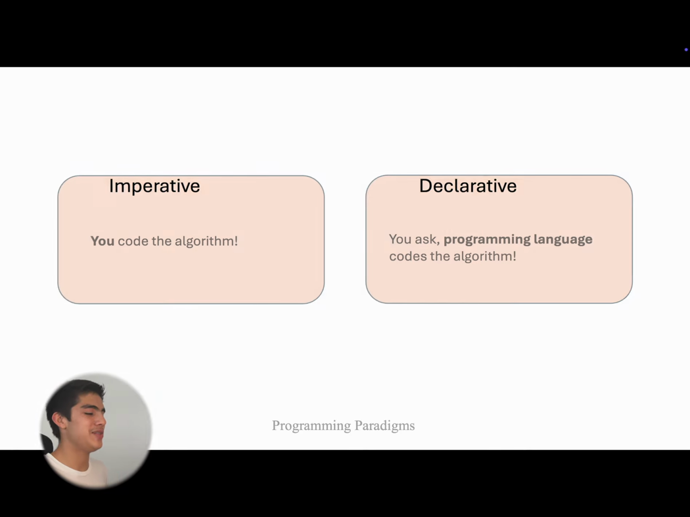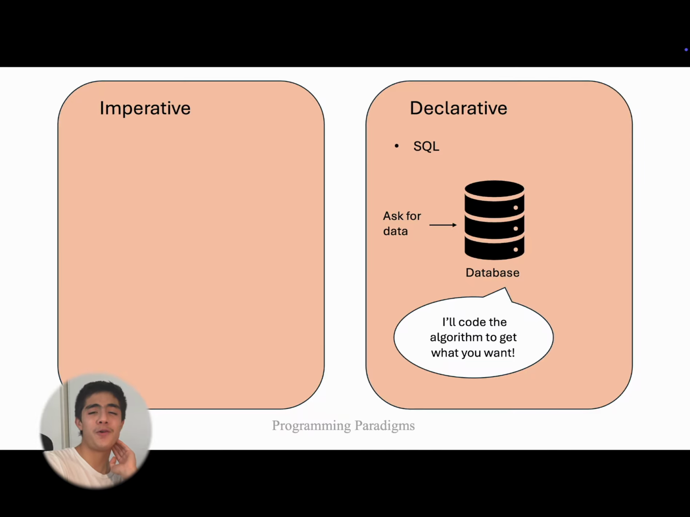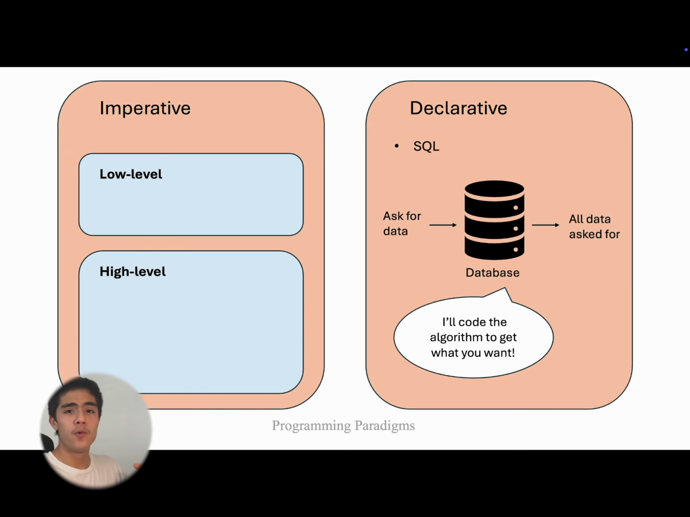So let's see that in action. Let's say that you want to ask for some data. We're going to use SQL. So you ask for some data. There will be a database that says, okay, I'll retrieve that data for you, and I'll code an algorithm to get that data. As a result, we will get the data that we asked for. It's declarative because I asked for it, and the database made that algorithm to give me back the data. But with imperative, we have to actually write down the step-by-step instructions.